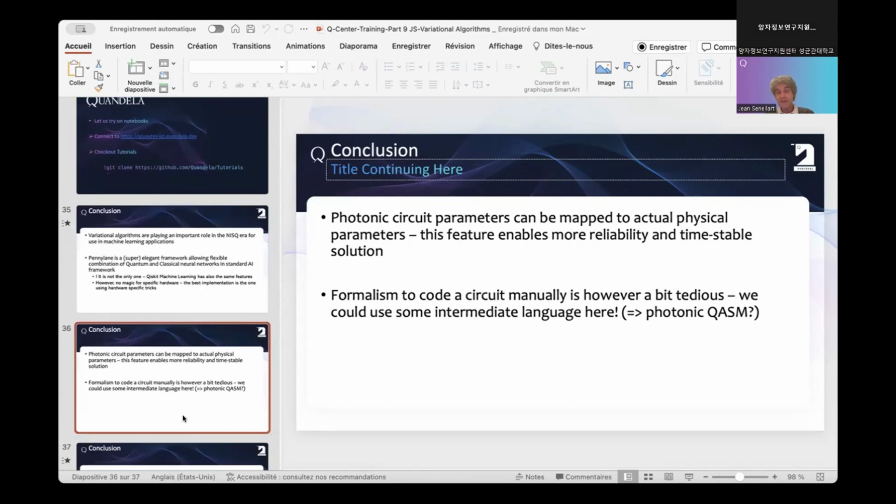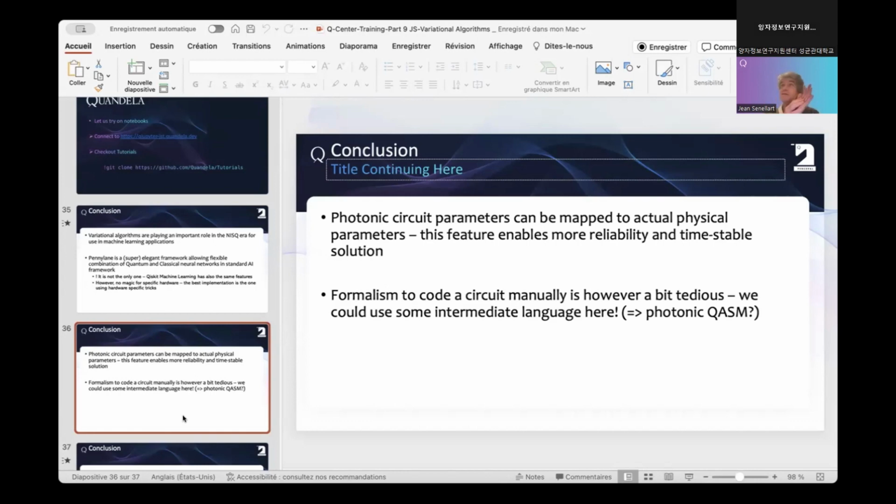There is definitely something that is tedious. You saw that to implement that, we had to look at the chip itself. We had to look at the phase position of each of the phases. So it was really tedious to do that. And actually, it is Dario and Alexia who started with this high-level implementation. Then when they wanted to get some additional performance, they went to the lower level.